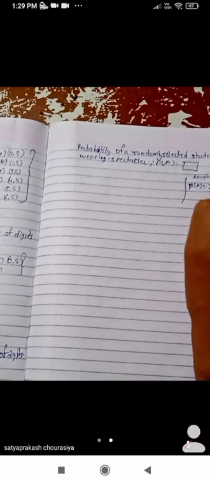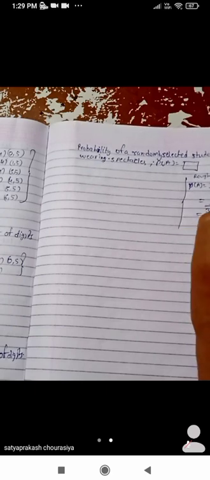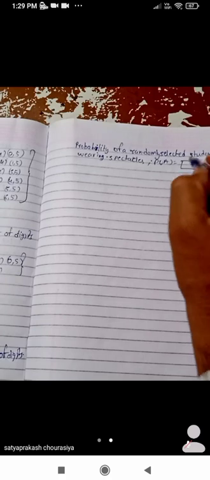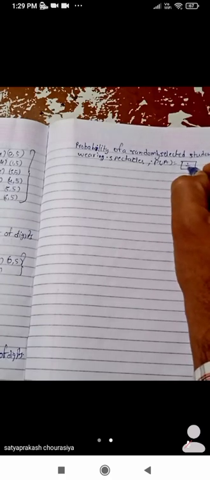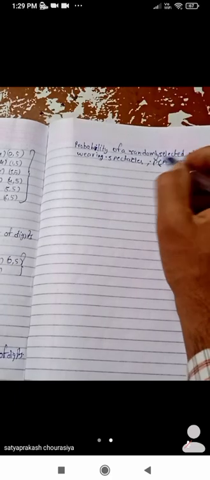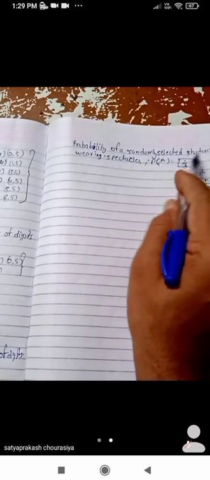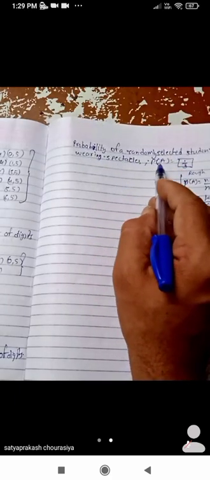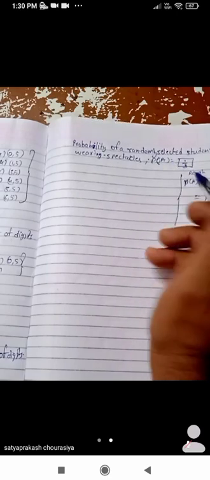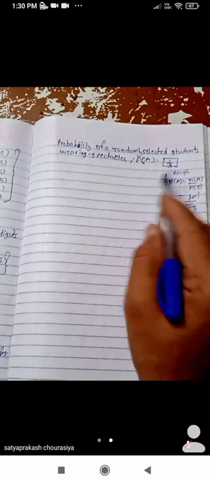So this is equals to, now NA is 10 and NS is equals to 30. Okay, now 10 ones are 10, 10 threes are 30. So this will be 1 upon 3. The probability of a randomly selected student wearing spectacles, PA, will be 1 upon 3. Okay, so here the rough work is done. So that is how to find out the solution.